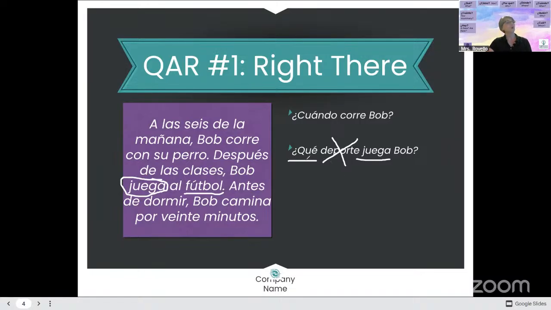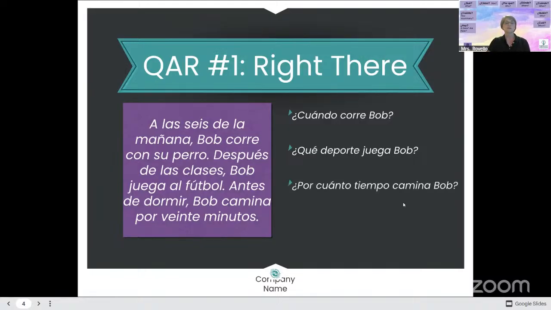So if our question is what, how do I answer the question? What is Bob playing, you guys? Where would I point to the answer? What's the answer? Football, right? So Bob juega al fútbol, right? So my answer to the question is right here. Bob juega al fútbol. Bob plays soccer. Okay. Everybody see what we're doing here? Give me a thumbs up. Yes. Okay. It's all just practice training, if you will, right? For when we do this for real.